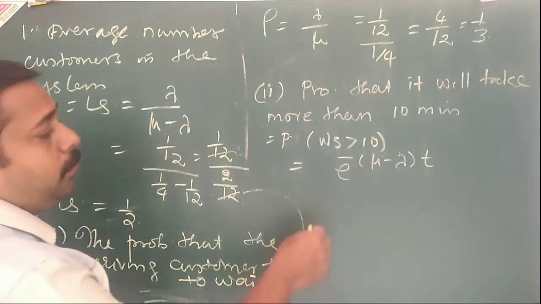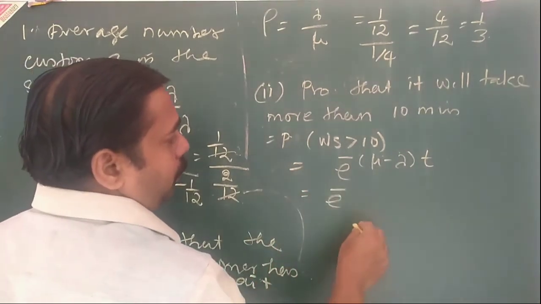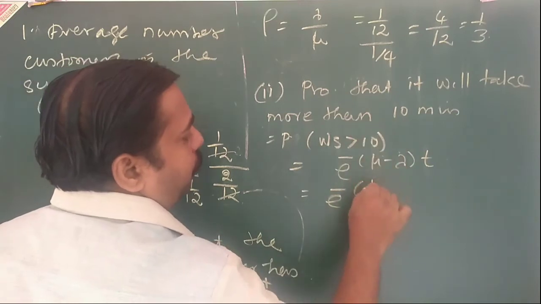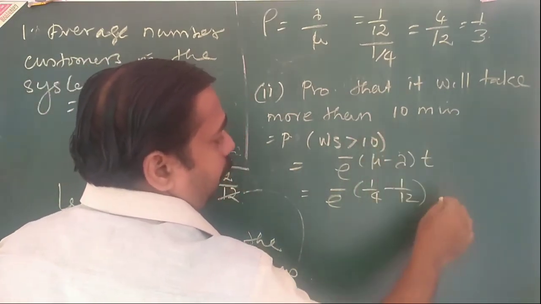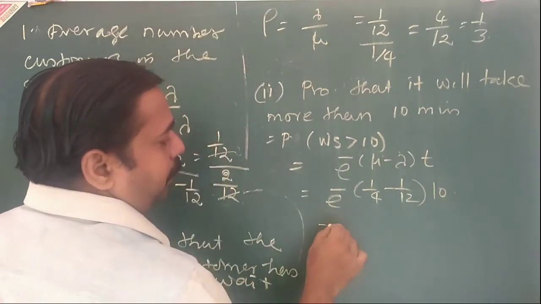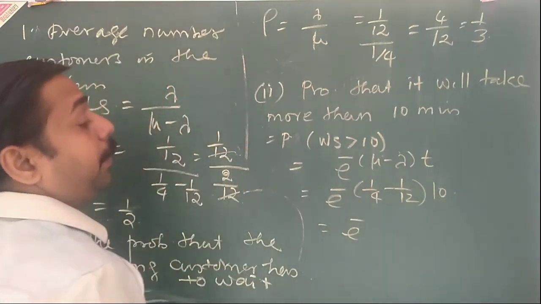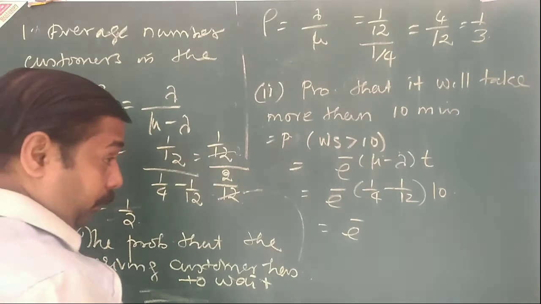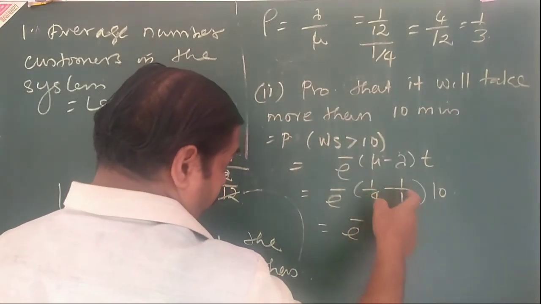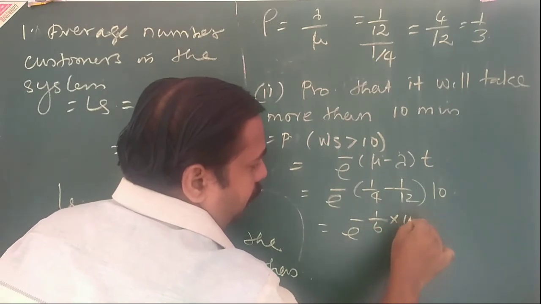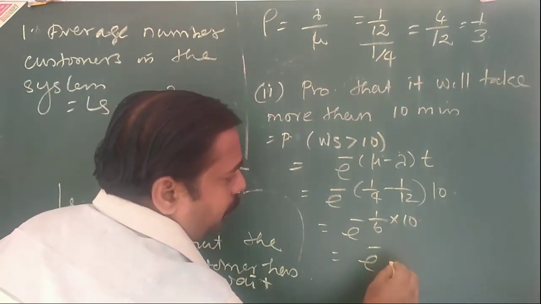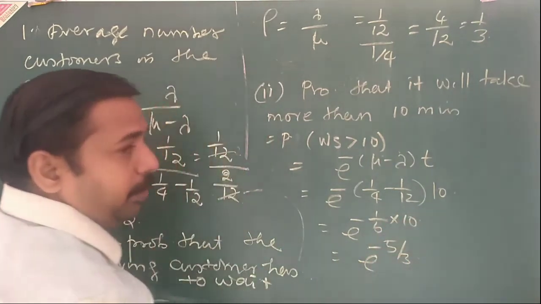So that is equal to e raised to minus (1 by 4 minus 1 by 12) into t, where t is equal to 10. Taking the LCM, 3 minus 1 is 2, that is 1 by 6 into 10. That is e raised to minus 5 by 3.